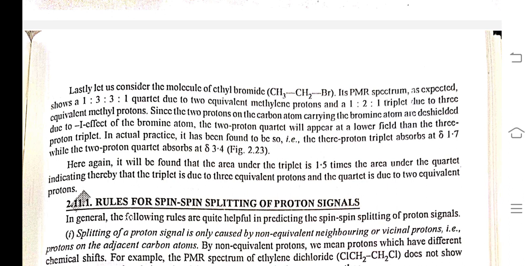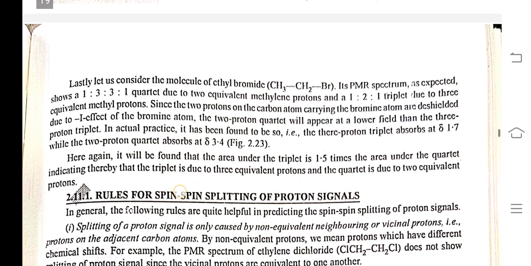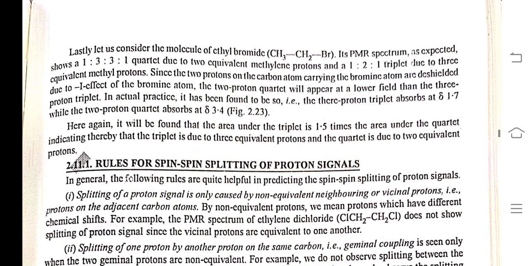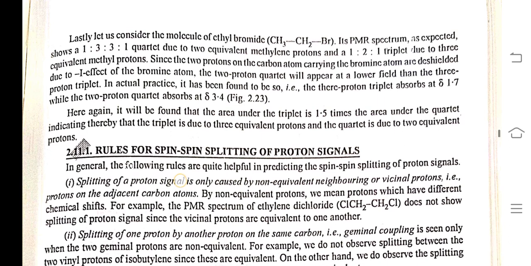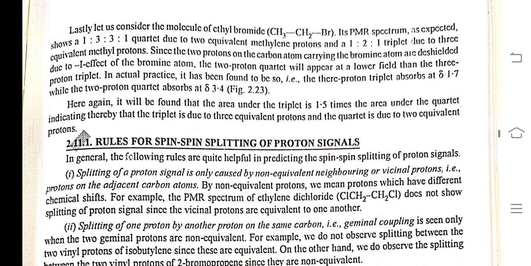The 3-proton triplet absorbs at delta 1.7 while the 2-proton quartet absorbs at delta 3.4. Here again it will be found that the area under the triplet is 1.5 times the area under the quartet, indicating thereby that the triplet is due to 3 equivalent protons and the quartet is due to 2 equivalent protons.